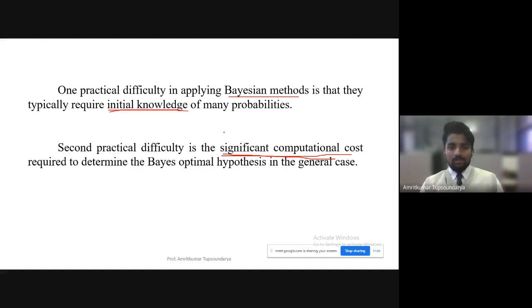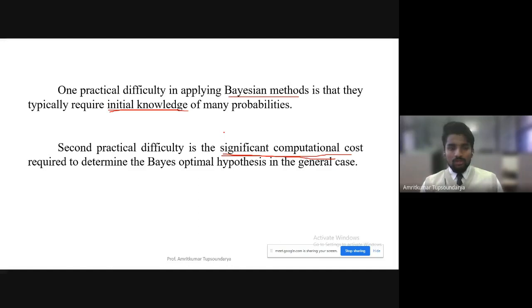Then computing the probability of every hypothesis becomes a computationally tedious task, which significantly increases our computational time as well as cost.